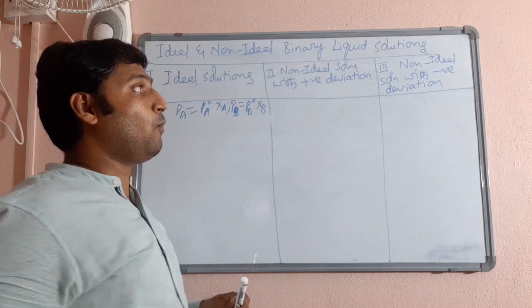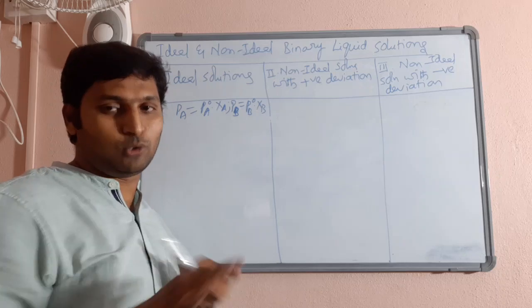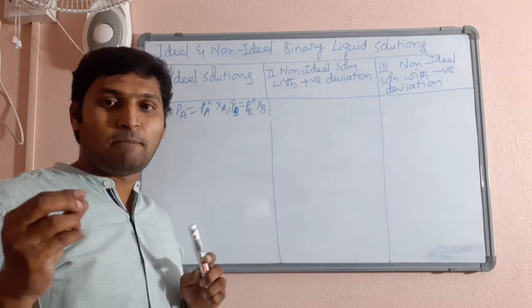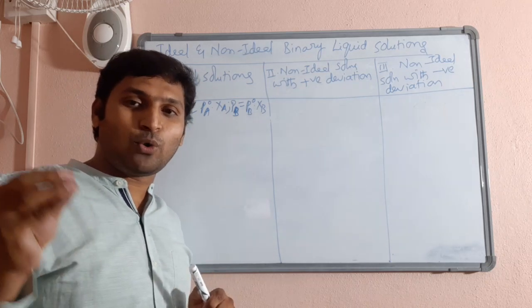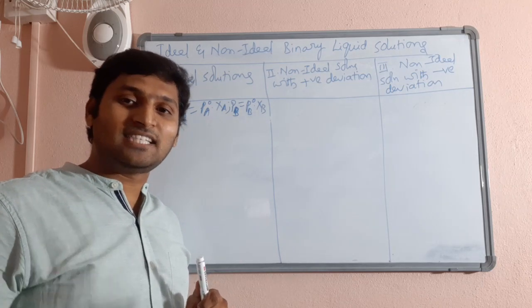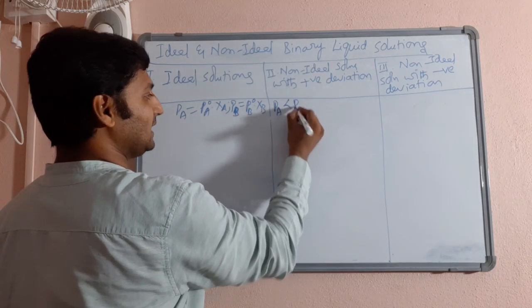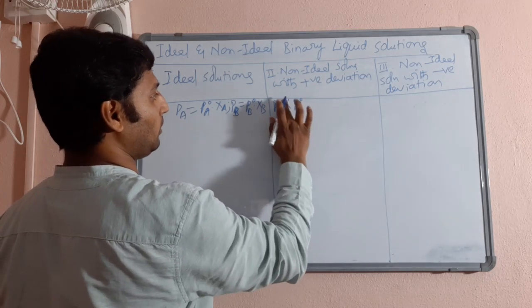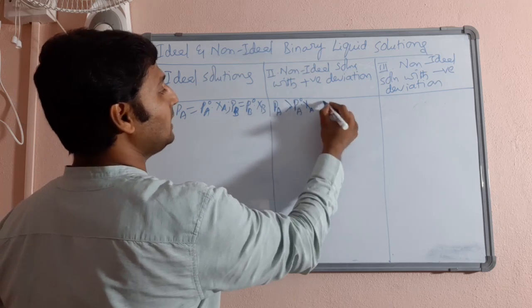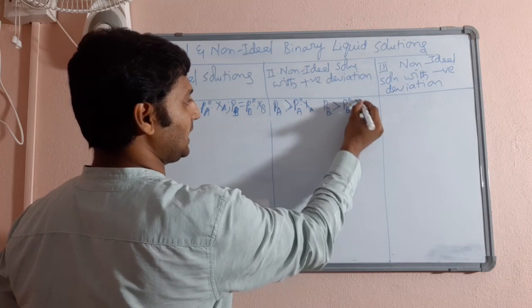Now let us see. What is a non-ideal solution with positive deviation? First of all, non-ideal means both of them do not follow Raoult's law. What do you mean by positive deviation? What do you mean by negative deviation? Positive deviation means getting more vapor pressure than expected. Negative deviation means getting less vapor pressure than expected. PA will be more than the expected product, that is PA naught into XA. Similarly, PB will be more than the expected product, that is PB naught into XB.